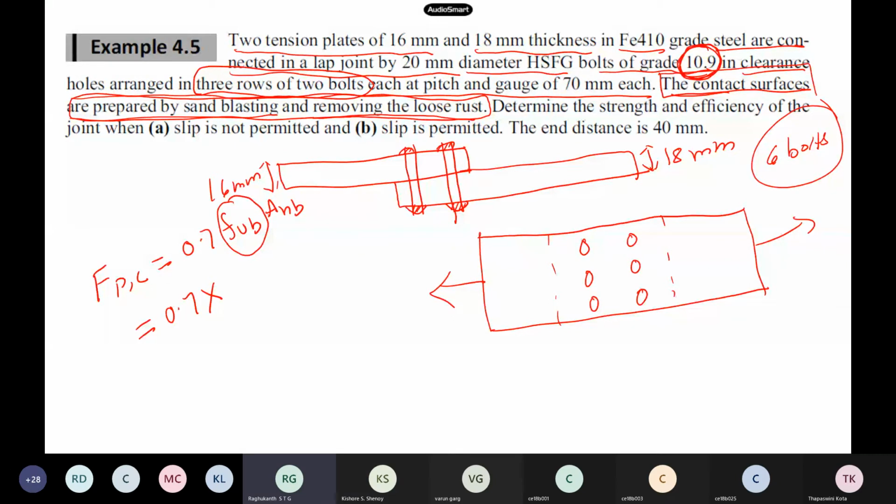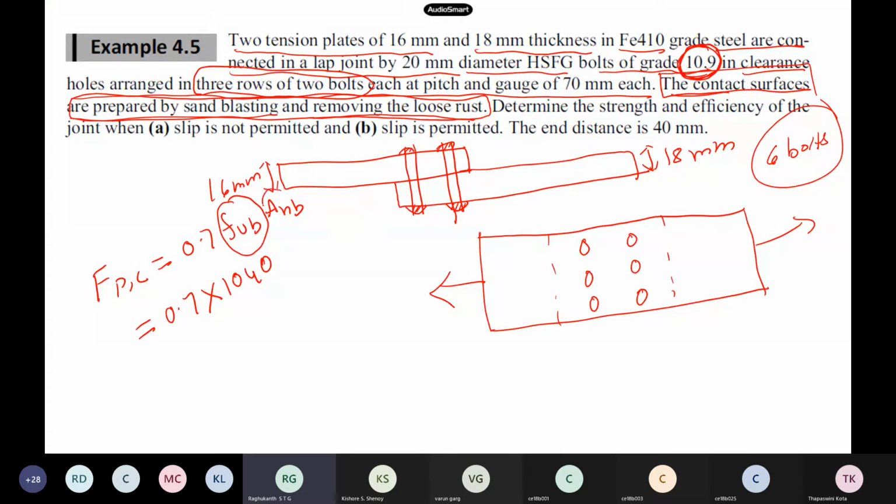And what's the yield strength? 900. So be careful. If not specified, generally for 10.9 you can take it as 1000. But the code gives the exact value as 1040. Taking 1000 is also perfectly fine. 1040 is the exact value for these 10.9 bolts.